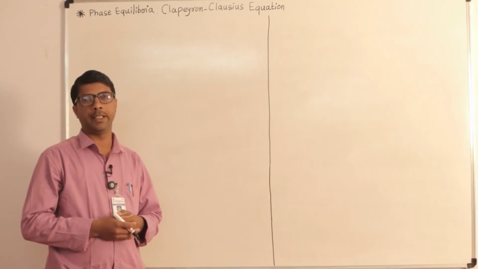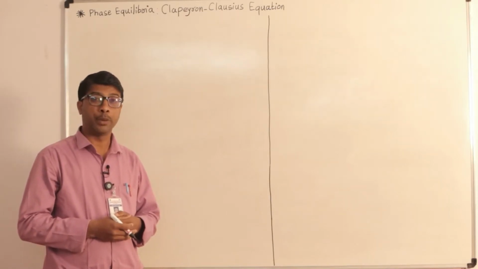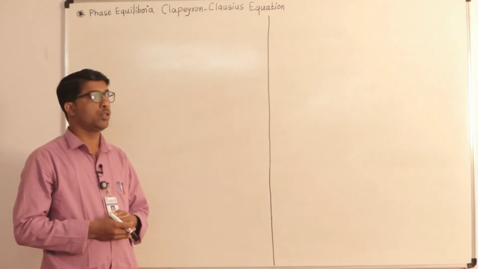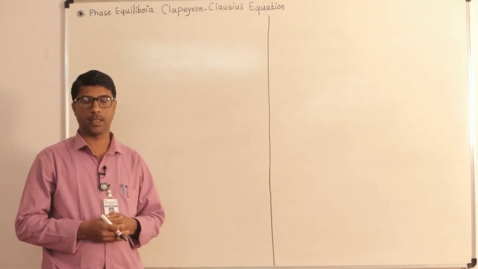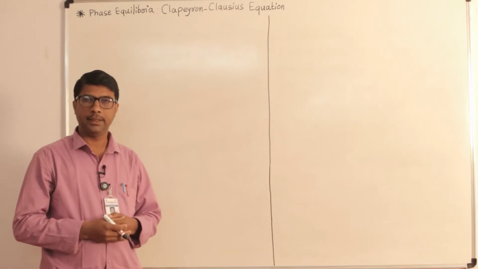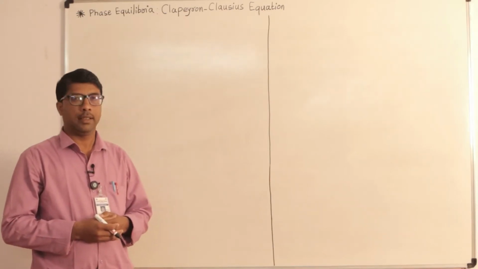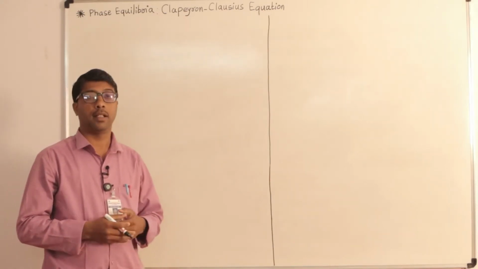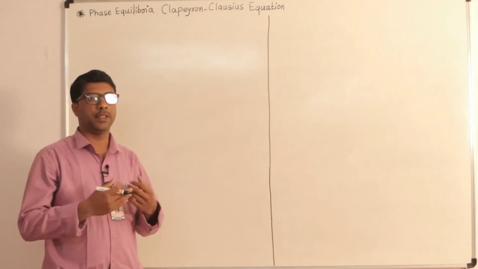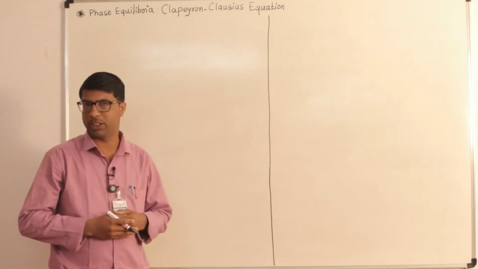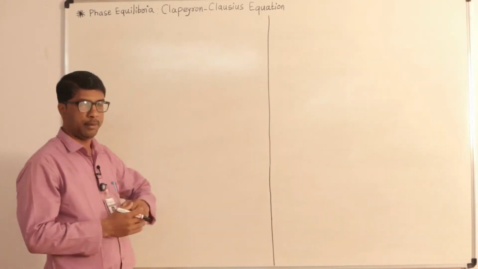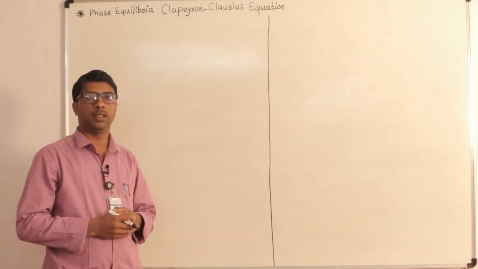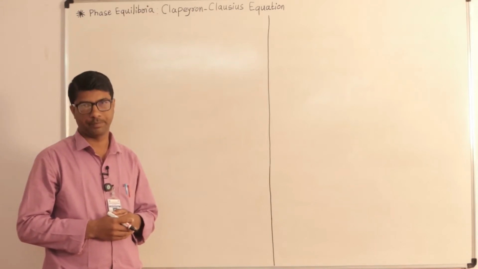The first scientist is Clapeyron and the second scientist is Clausius. These are the two scientists that contributed to the development of this Clapeyron-Clausius equation. In this equation, these two scientists applied the first and second laws of thermodynamics to phase equilibria, that means the change in the state in various phenomena.